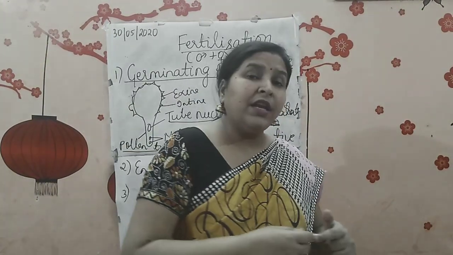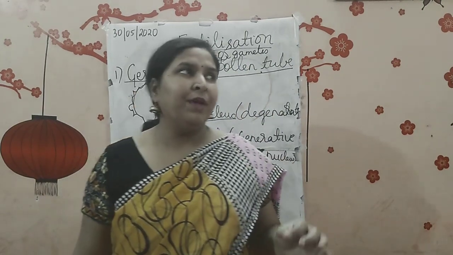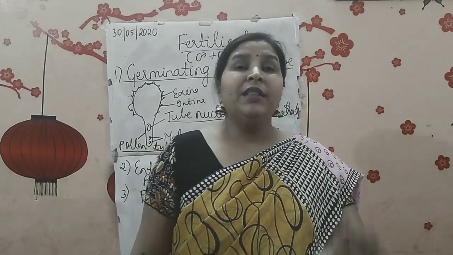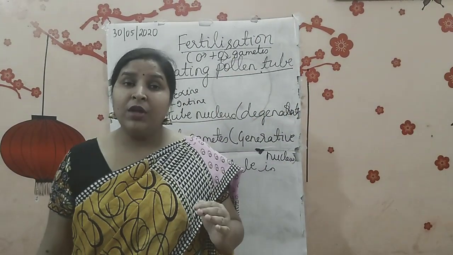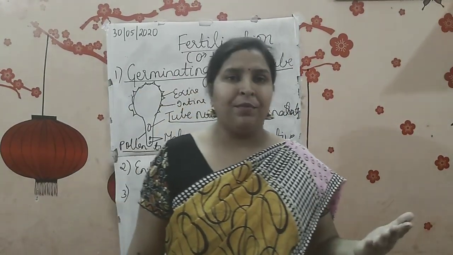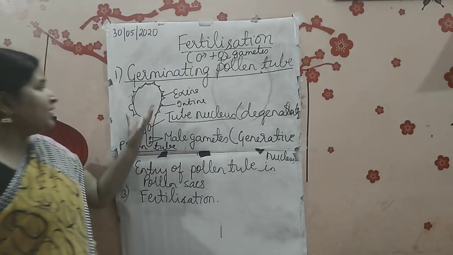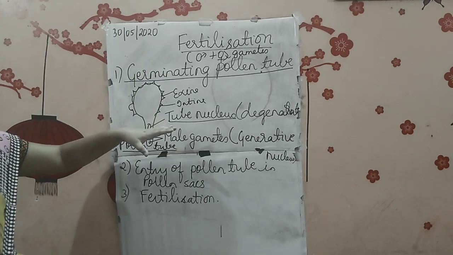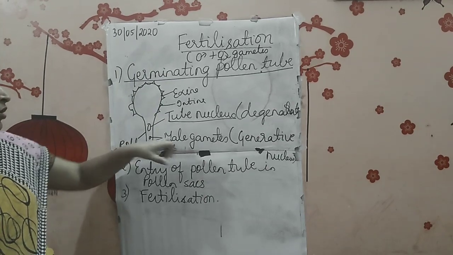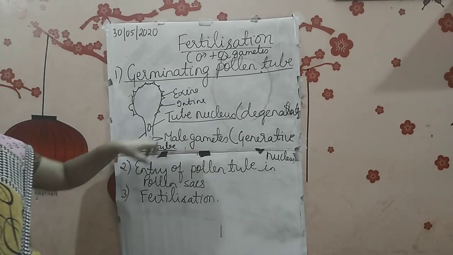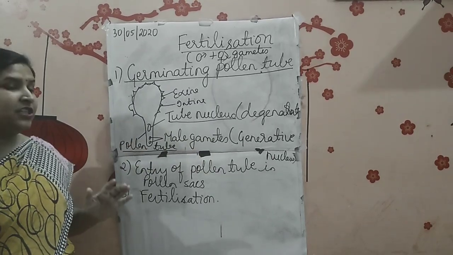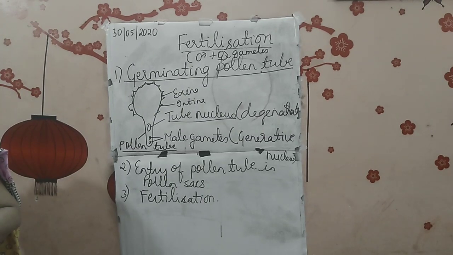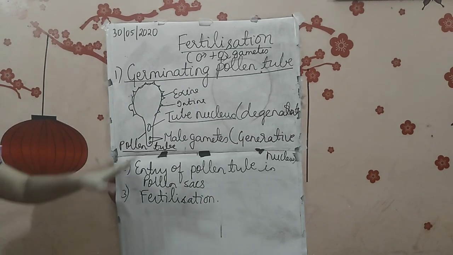So don't get confused that those two male gametes are coming from tube nucleus and generative nucleus. No, it is only the generative nucleus which is giving rise to the male gametes. Tube nucleus disappears. Is that clear to you? So this is the structure of germinating pollen tube. Exine and intine rupturing, nucleus getting divided into male gametes. Which nucleus? Generative nucleus. And tube nucleus, it degenerates. Is that clear to you? Now it is containing two male gametes.